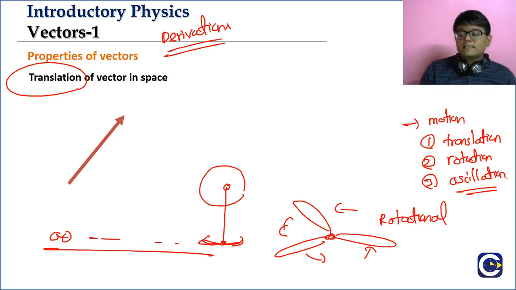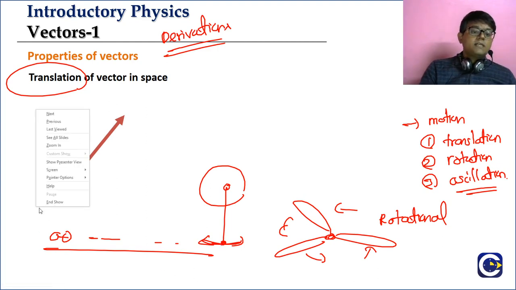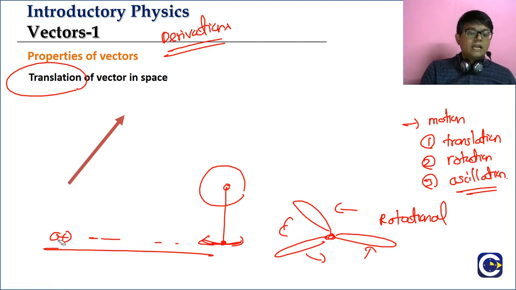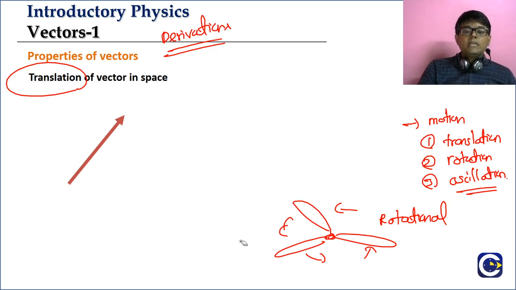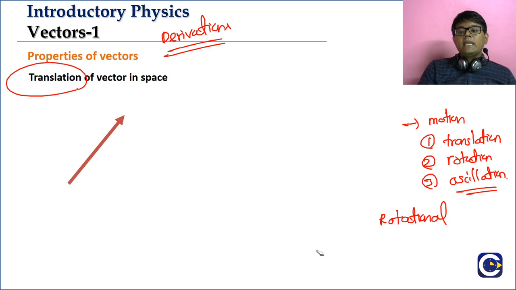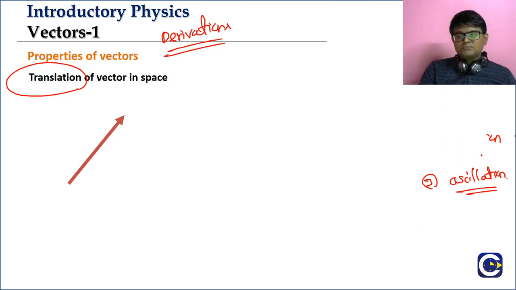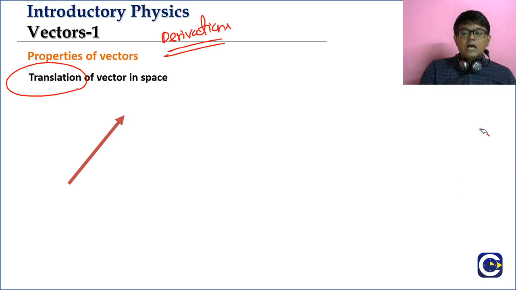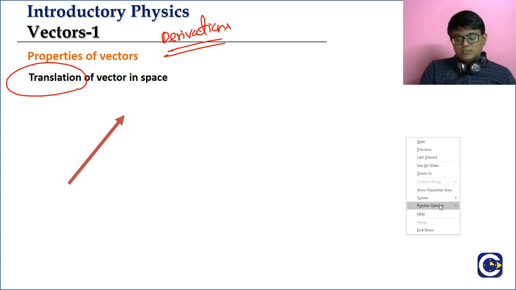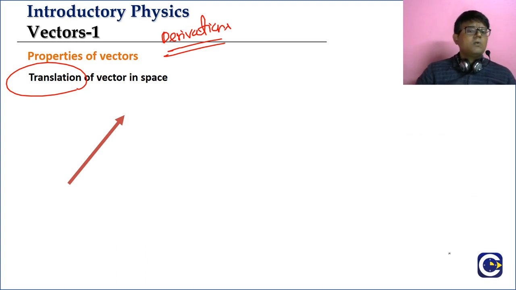Why did we discuss this? We need to understand the concept of translation. In translation motion, any object you take will not be rotating at all. That is the basis. If you take translation motion, no rotation will come into it. In that we will not have any rotation concept. What does it mean that there is no rotation concept?